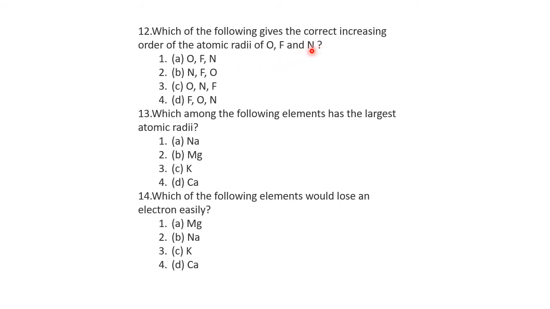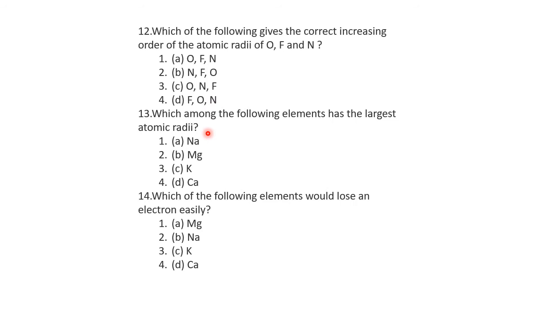Sorry, what is the question? Increasing order of atomic radii. Small to big. Small is what? Fluorine, last one. Next big is oxygen. Next big is nitrogen. So it is FON. Option D. Okay, right.